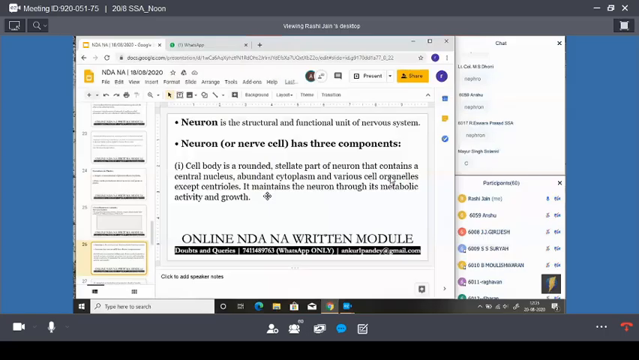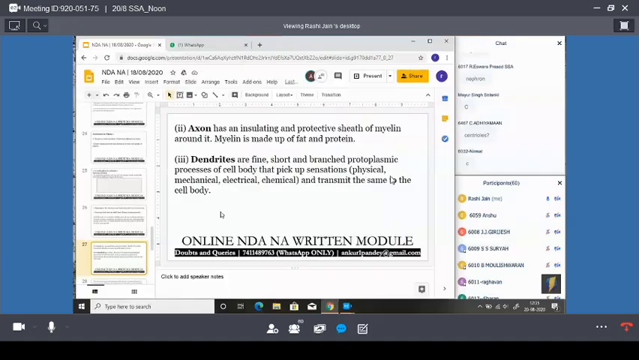Okay. Now moving ahead. Axon. Next is axon. What is axon? See, guys, centrioles function during cell division. The centriole helps in cell division. Okay.